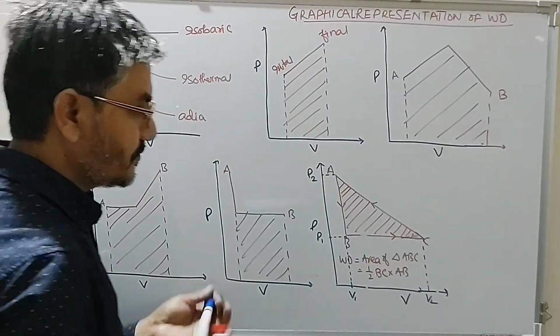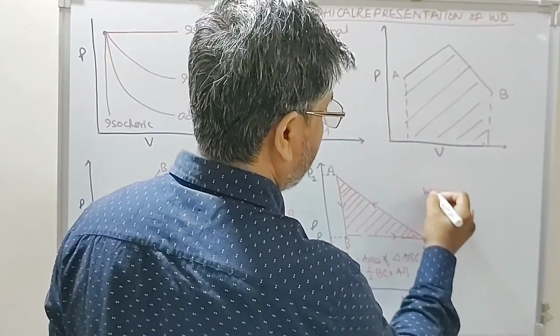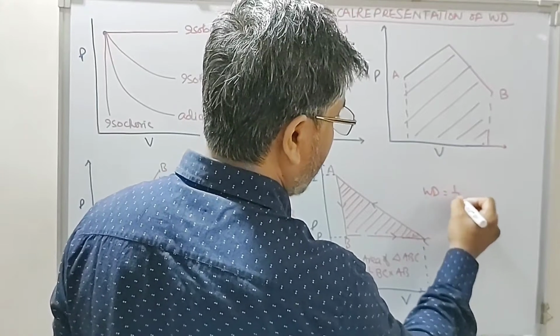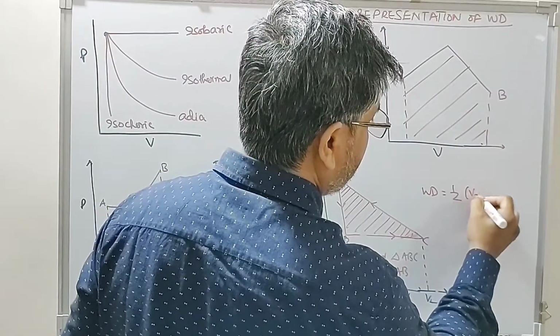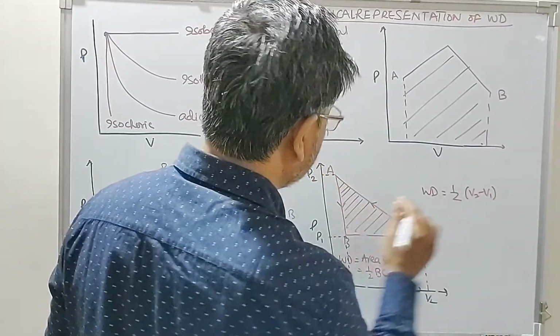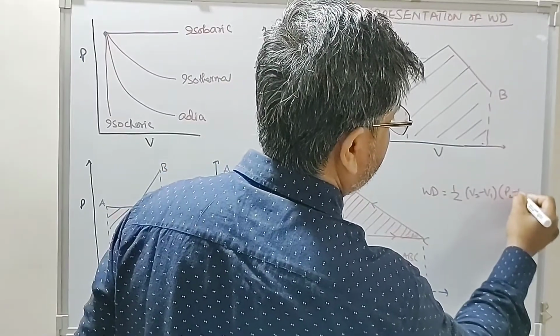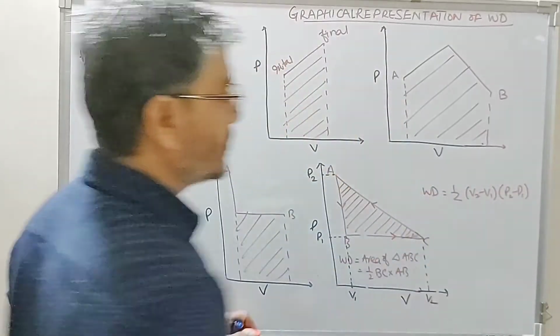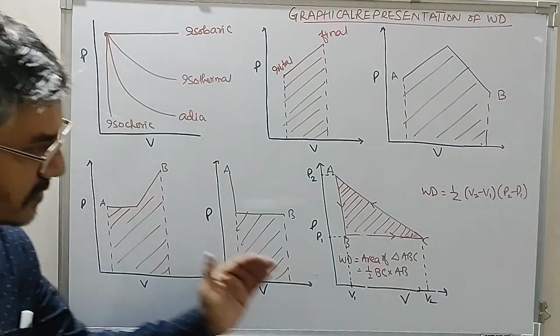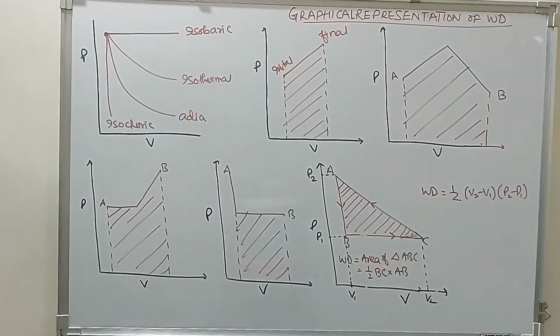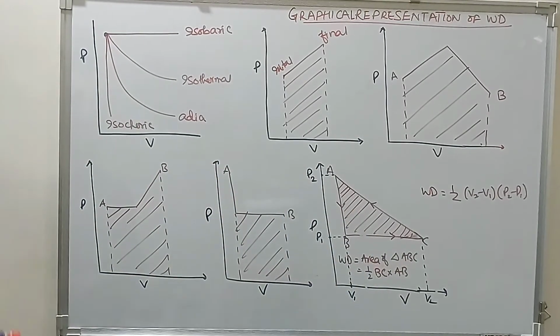So therefore work is equal to half BC. BC is V2 minus V1. AB is P2 minus P1. So in terms of pressure and volume, we can define the work done. So this is for a cyclic process.